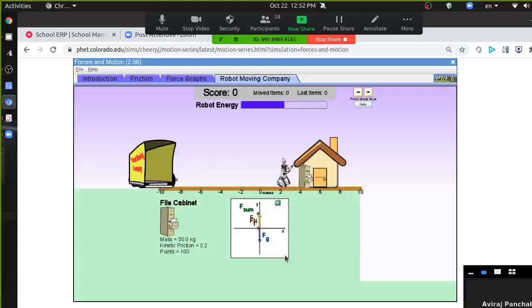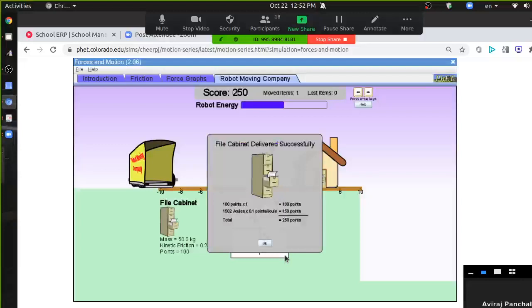Okay, if I release the key, it is delivered. So file cabinet delivered easily. Total points 250. Okay, in your free time play with that. It will tell you what is the role of friction, कितना force देना पड़ेगा, so that you save on the energy which you will spend on making this file cabinet move from left to right.